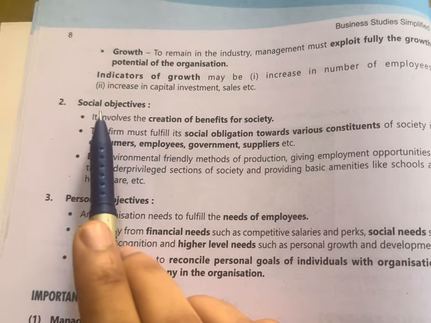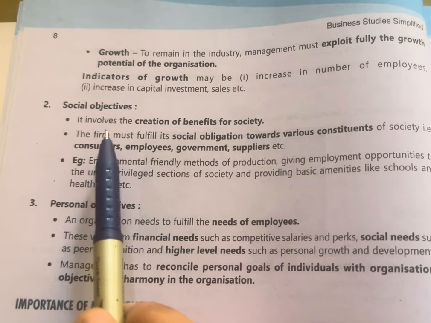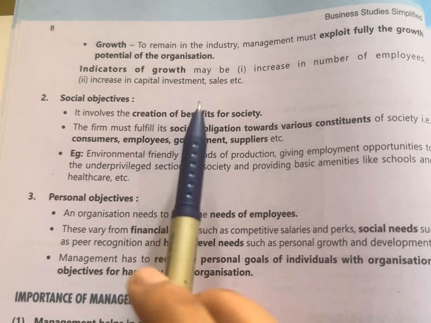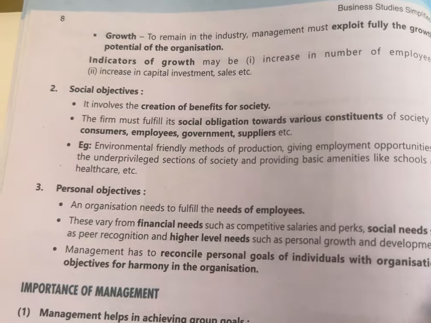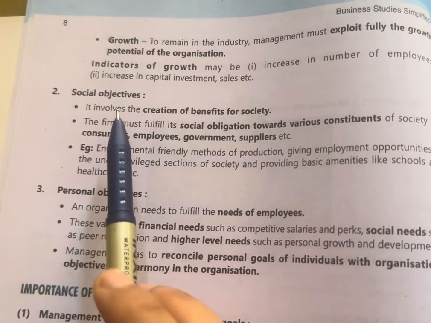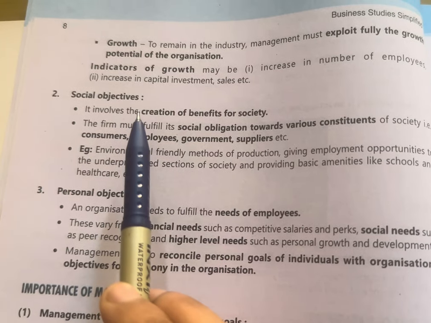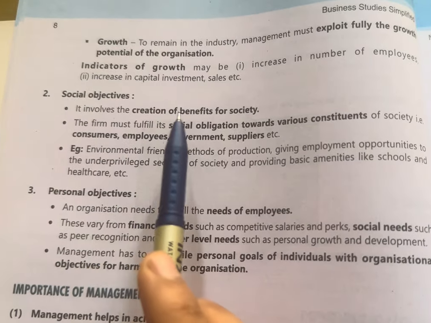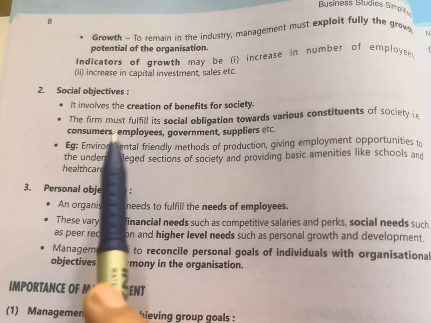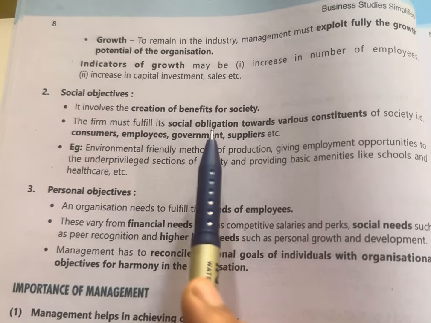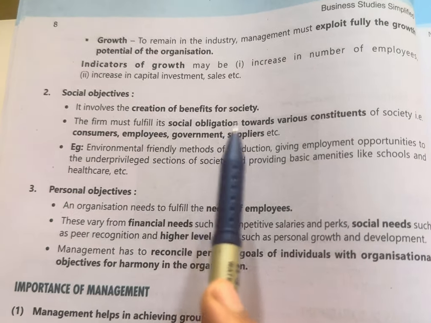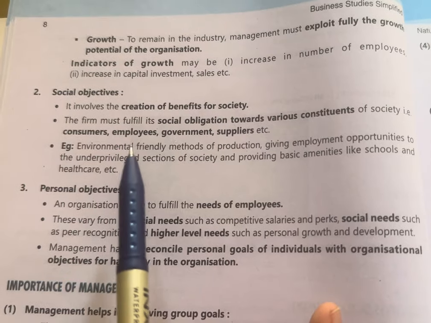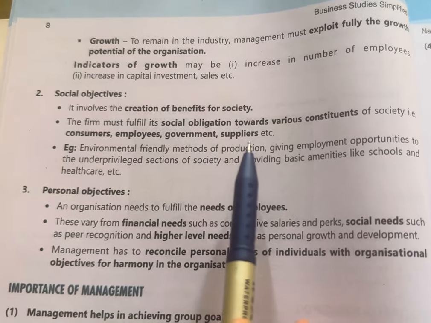Next objective is social objective. It involves the creation of benefits for society, as organization uses society resources, right? So here the objective of organization is social objective too. It creates benefits for society. The firm must fulfill its social obligation, means duty, towards various constituents of society, that is consumers, employees, government, suppliers, etc.